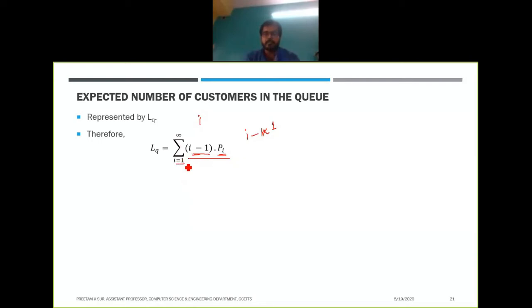While finding the length of the system, i can be 0, but while finding the length of the queue, i has to be at least 1, because for the queue length to be 0, there has to be one person being served. At that time the length of the queue will be 0.